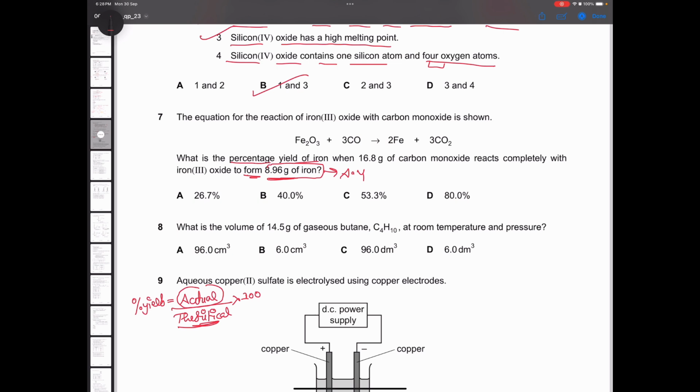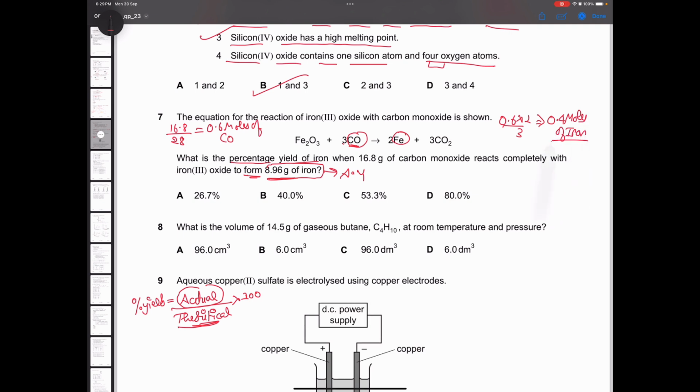They have given us the mass for carbon monoxide. So what I'll do first is I will divide 16.8, and what is the mass of carbon monoxide? 12 plus 16, which is 28. So 16.8 divided by 28 is coming out to be 0.6 moles of carbon monoxide. Now we check the ratio between carbon monoxide and iron. It is 3:2. So the moles will be 0.6 times 2 by 3, which is 1.2 by 3. That is 0.4 moles of iron.